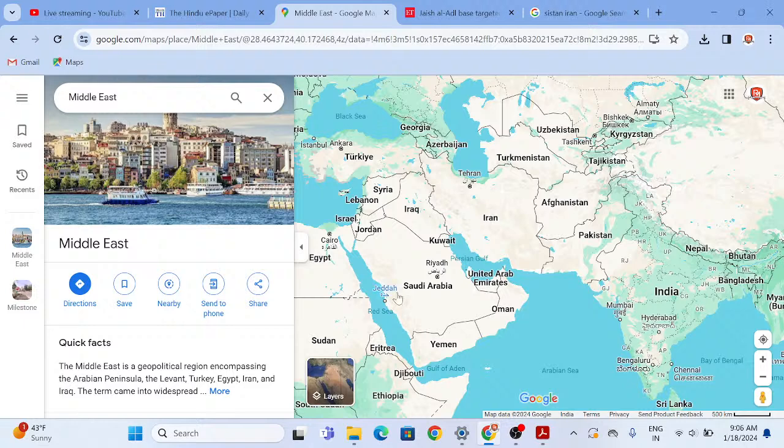And in the Red Sea, we see a lot of Houthi rebels attacking container ships, and they are also allegedly backed by Iran. Similarly, in Lebanon, the Hezbollah group is also backed by Iran. So we can see there have been a lot of outfits backed by Iran.